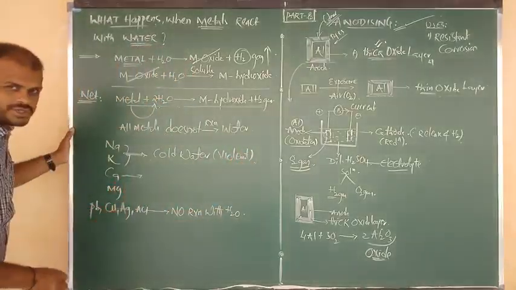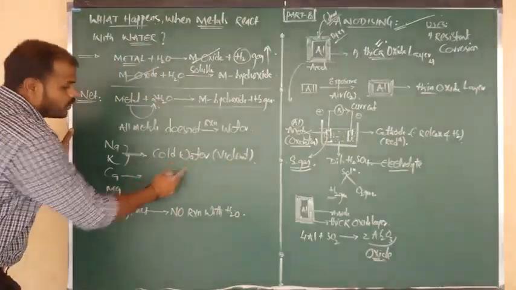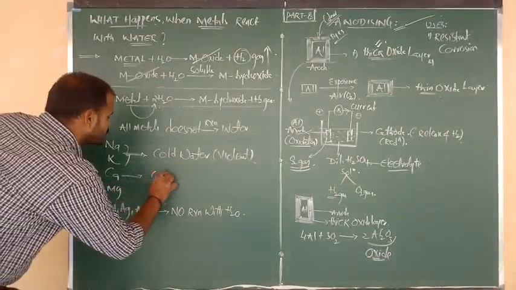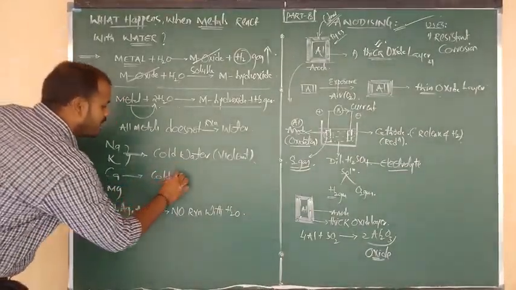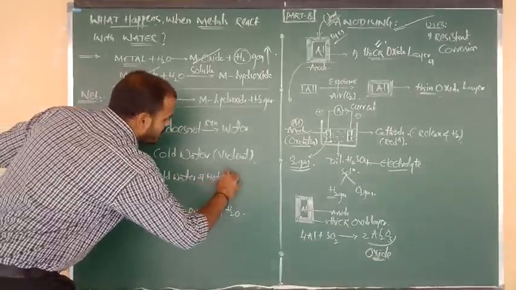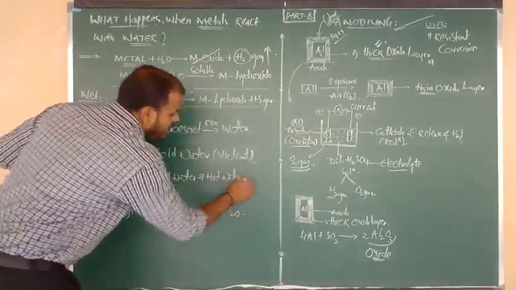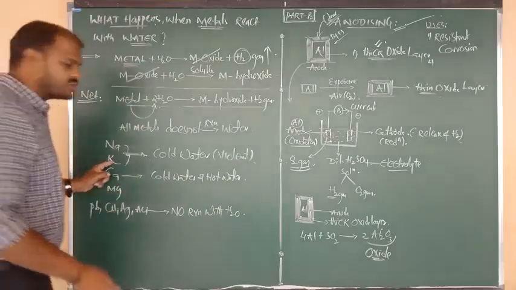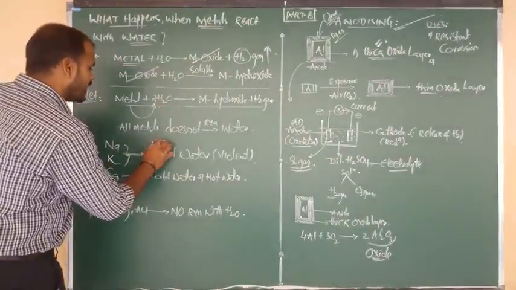Calcium. It shows little bit reaction with cold water but high reaction with hot water and steam. But calcium can also show reaction with cold water, and also hot water. दो से भी reaction यहाँ पर चलेगा, and also we can consider steam. So sodium and potassium show reaction, as they are highly reactive.